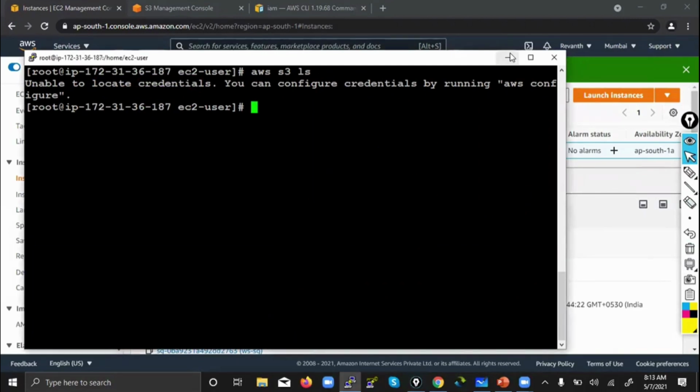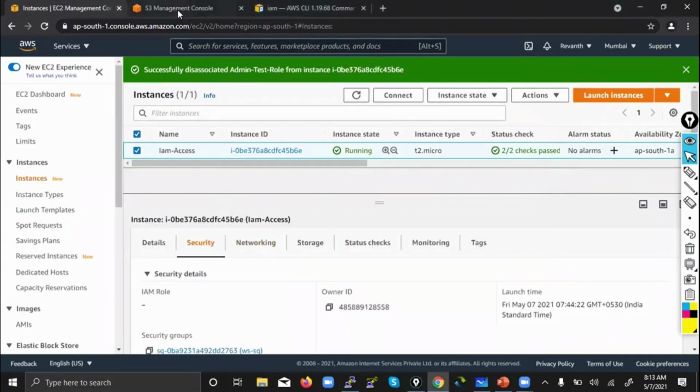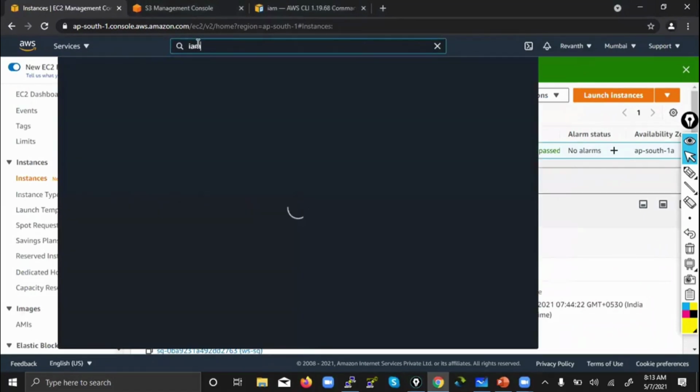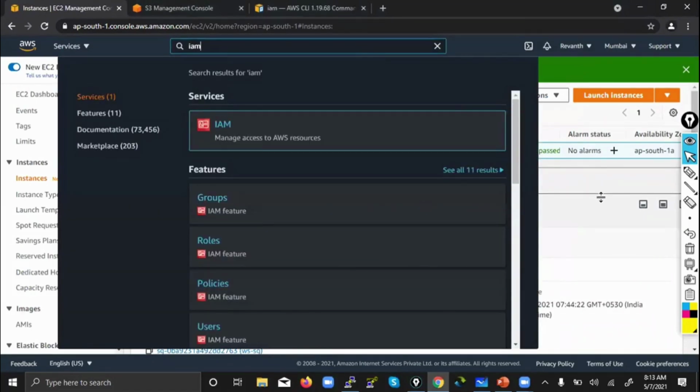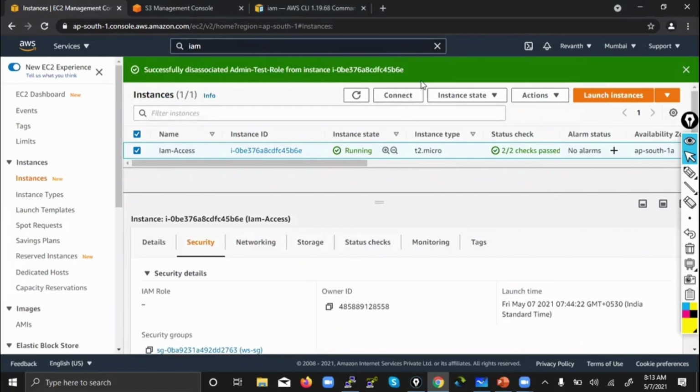So now how can you fix it? Simply attach the policy, and the error will go away. Just attach it.